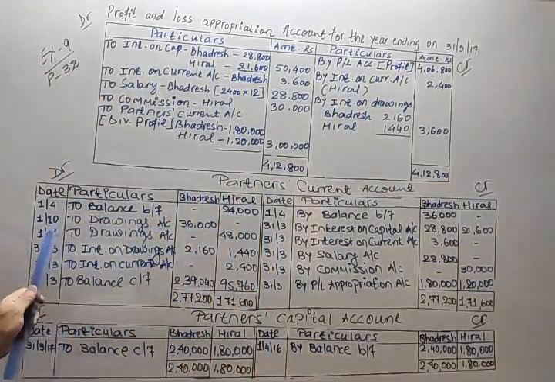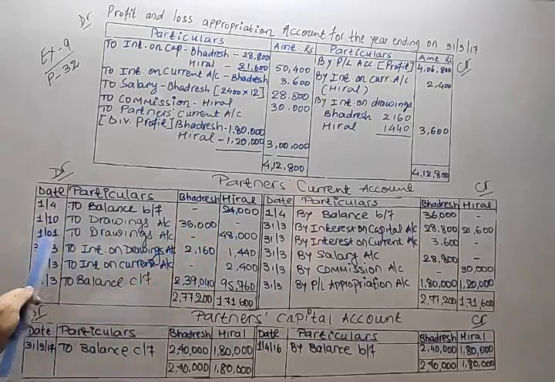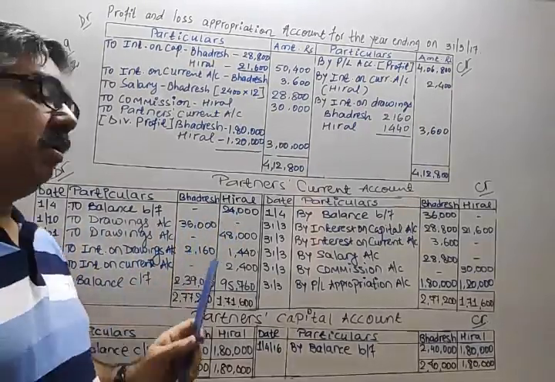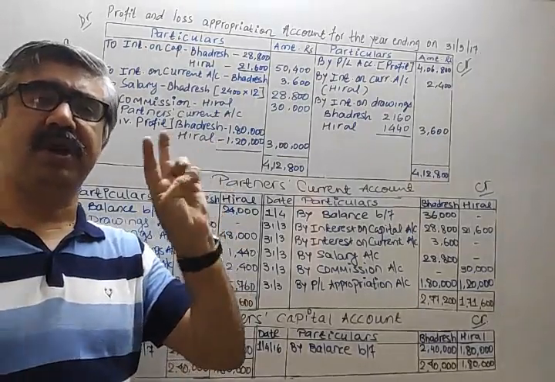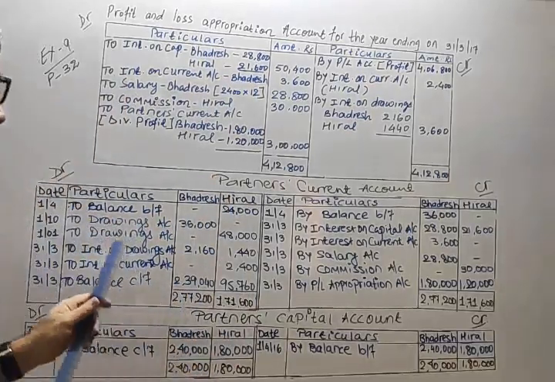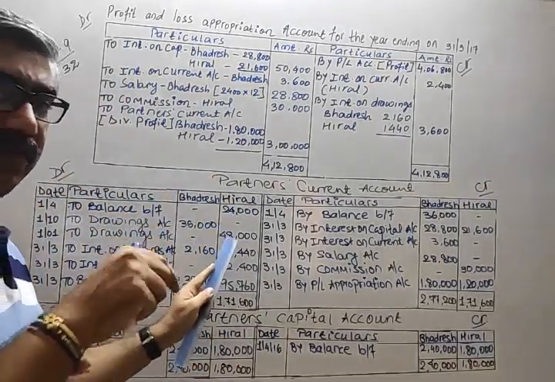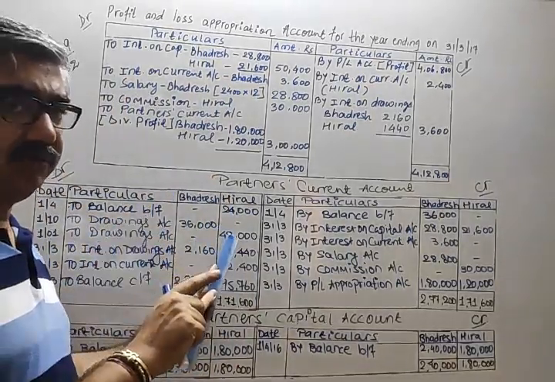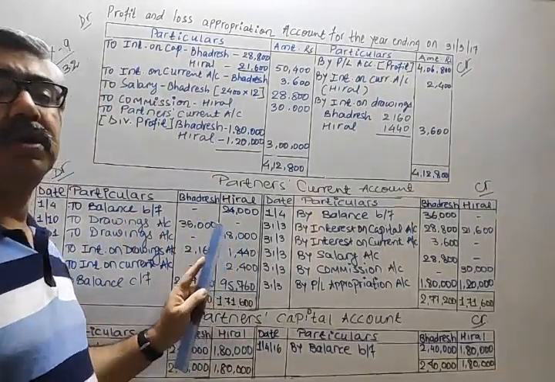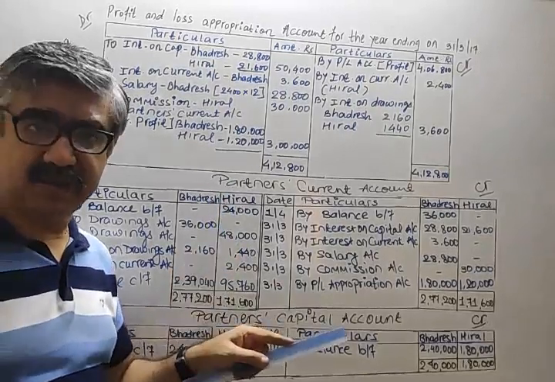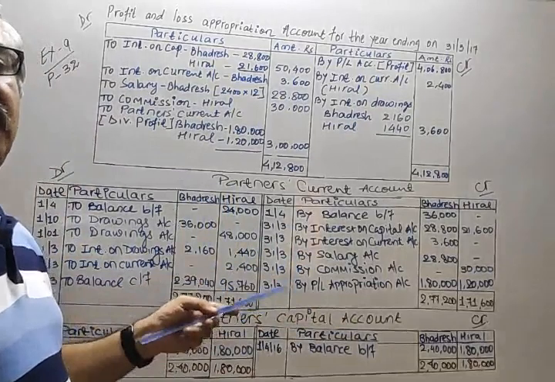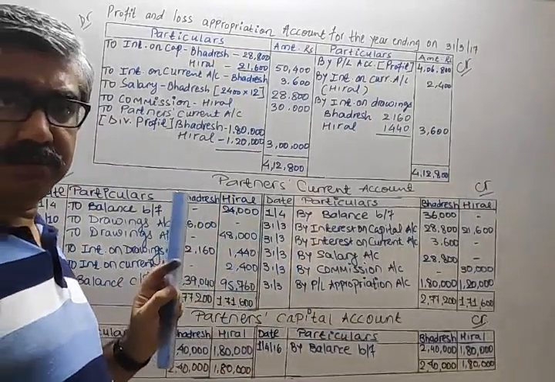Similarly, Hiral is withdrawing on 1st of January. So we have to calculate interest for January, February, March, for 3 months only. Okay? So 48,000, yes, use your calculator. 48,000, I'm giving you time for that. 48,000 into 12% into 3 divided by 12.